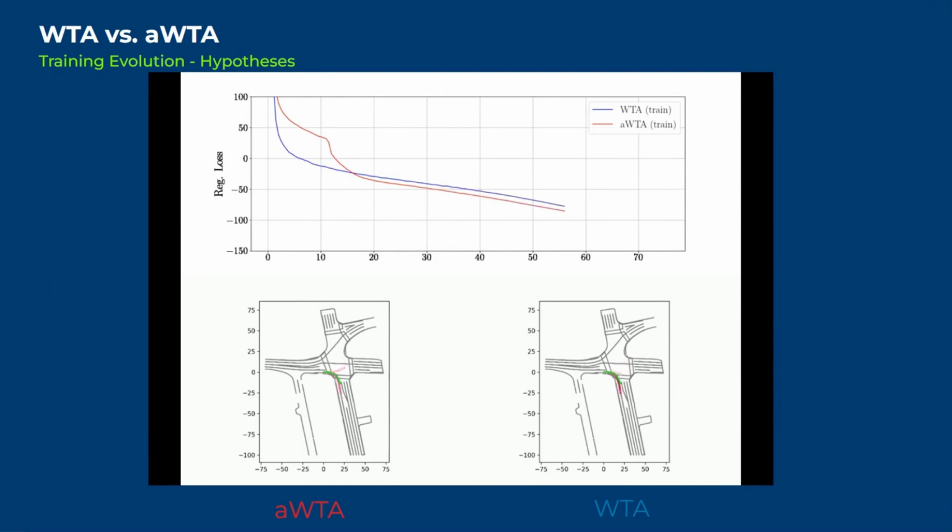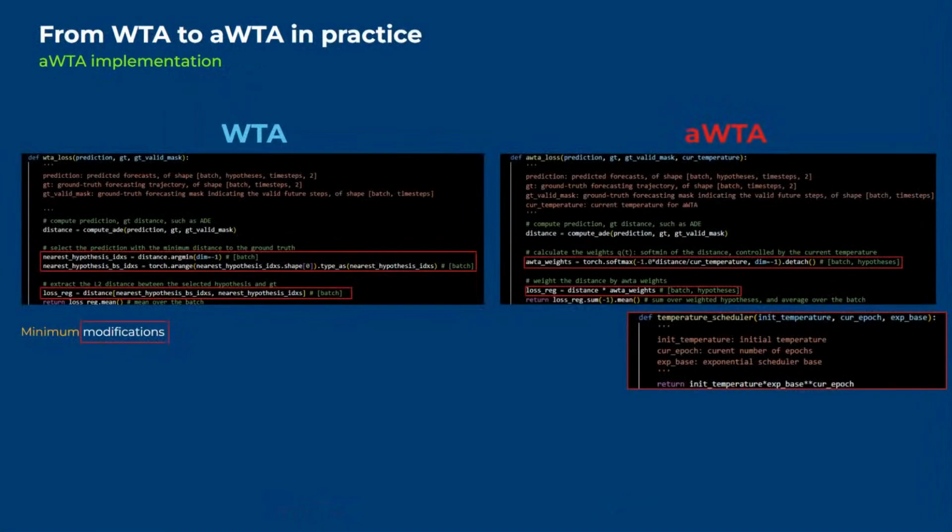As training progresses, the heads gradually discover new modes. In the end, the hypotheses are better trained and cover more plausible routes than with WTA. In practice, the implementation of aWTA is very straightforward, with a very minimal modification to the original WTA code.